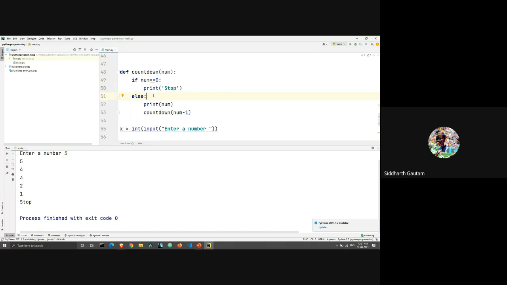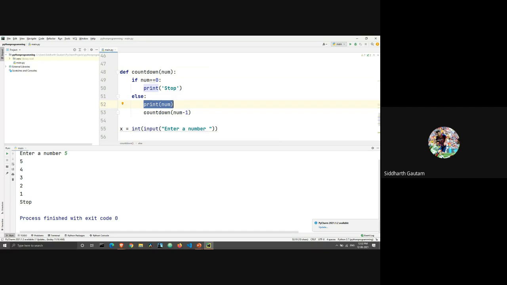Since 5 is not 0, the first thing we will do is print 5. And the second thing we are going to do is call this function again, but we are changing the value from 5 to 4, right? We are calling this function with num minus 1. Num is equal to 5, which means num minus 1 is equal to 4. That means we are going to call this function again with the value of 4, right? Which means in the second recursion step, we are going to be printing num, and this time the value of num is 4, right?